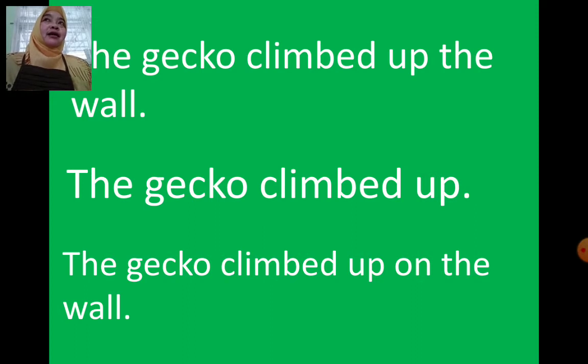The examples: the gecko climbed up the wall. The prepositional phrase in the sentence the gecko climbed up the wall is up the wall. Up can function as part of a prepositional phrase because it is followed by a noun or noun phrase, that is the wall. So up the wall is a prepositional phrase.